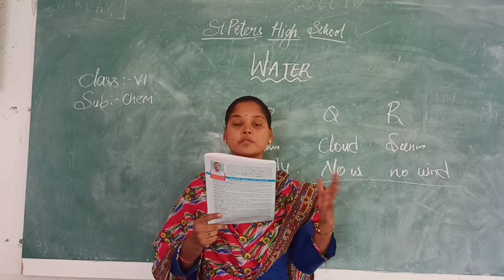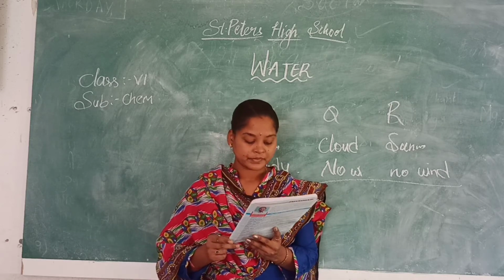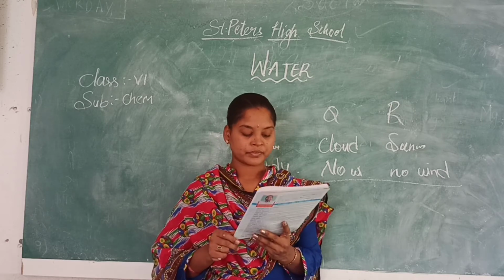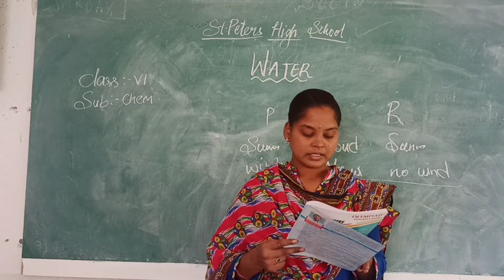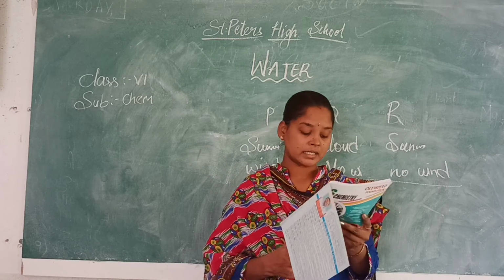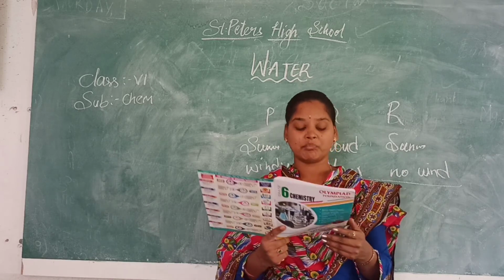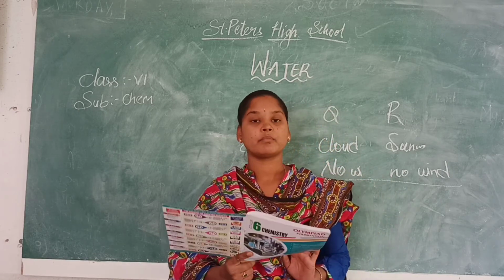Spring water usually contains dissolved salts and minerals. It means dissolved salts and minerals.